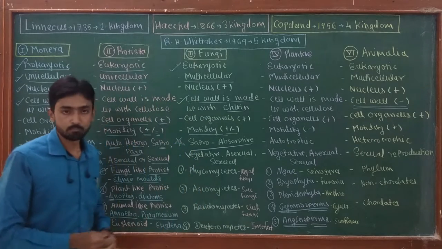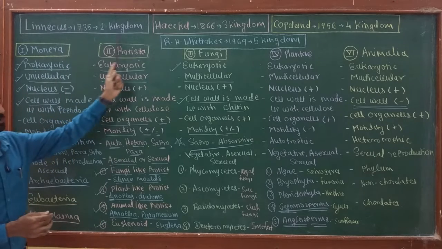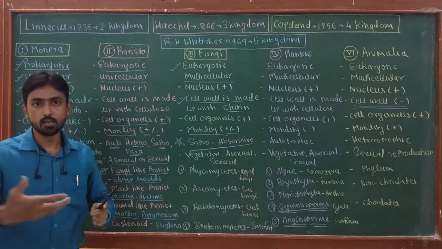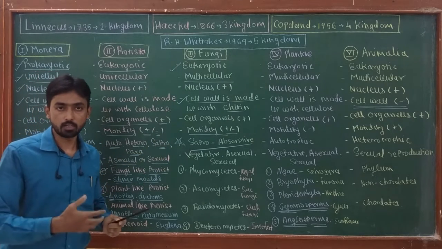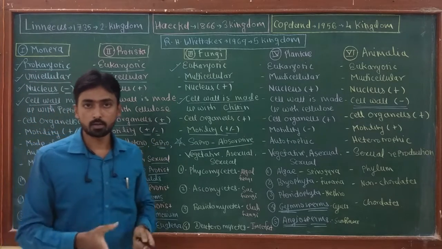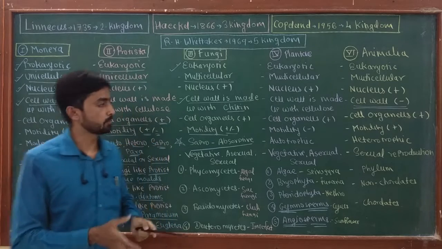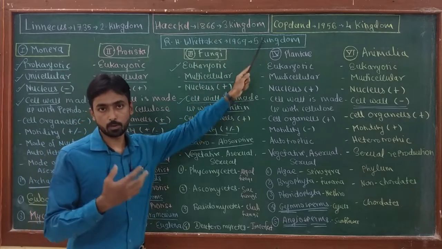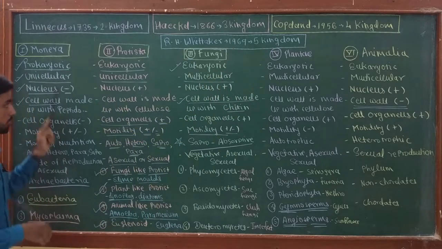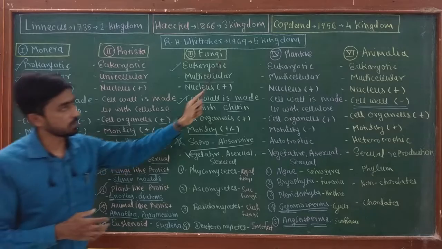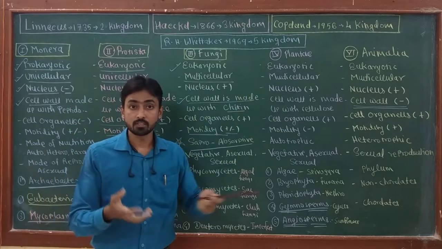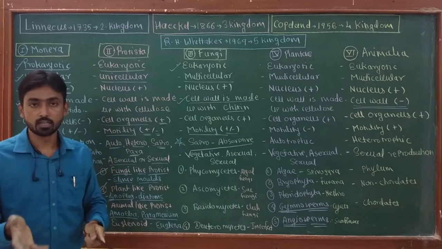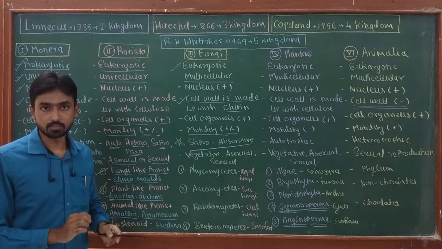So in this lecture, we discussed the early systems of classification in which Linnaeus, Haeckel and Copeland tried to classify organisms, and finally we focused on the well developed, well accepted system of classification proposed by R.H. Whittaker in 1969, which is a five kingdom system: Monera, Protista, Fungi, Plantae and Animalia. The system has advantages, like all the organisms present on earth got a proper place in the system.